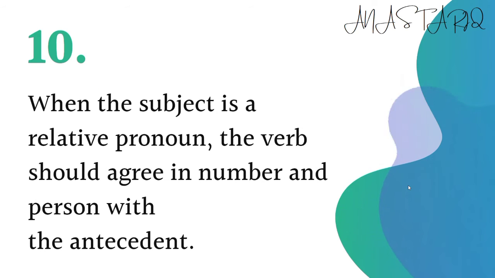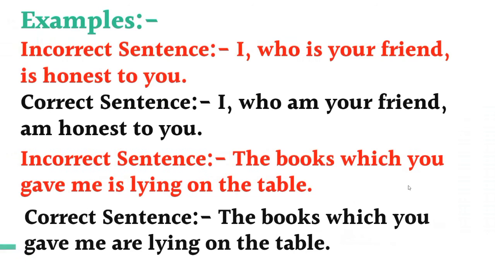When the subject is a relative pronoun, the verb should agree in number and person with the antecedent. Here, I, who is your friend, is honest to you is an incorrect sentence, and in this sentence, I is the antecedent and who is the relative pronoun. So the verb agrees with the antecedent. So the correct sentence will be I, who am your friend, am honest to you.